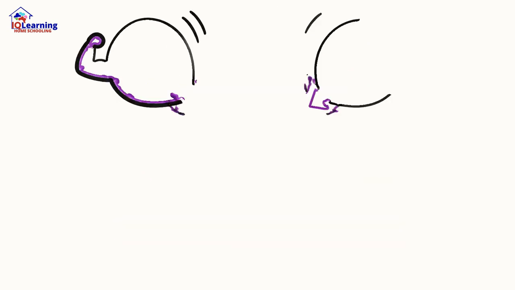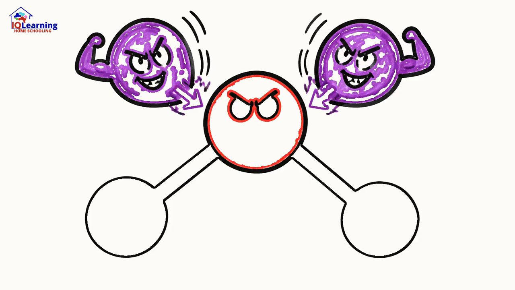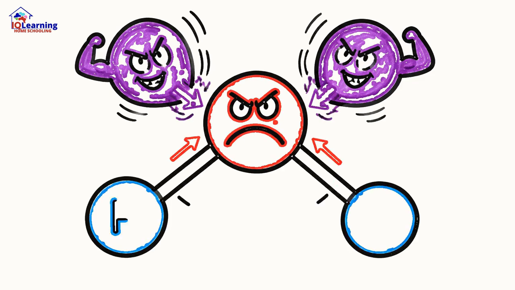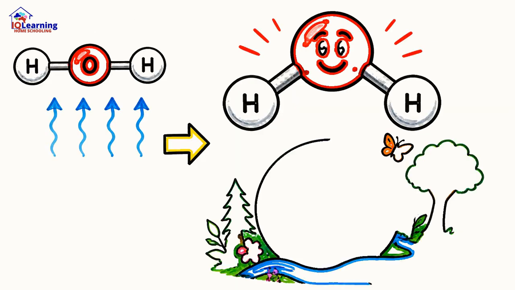Water is even more dramatic. With two lone pair bullies, its bonding pairs are squeezed even tighter, creating its famous bent shape with an angle of just 104.5 degrees. And that slight bend is everything.